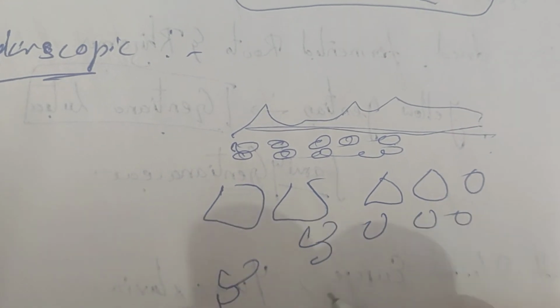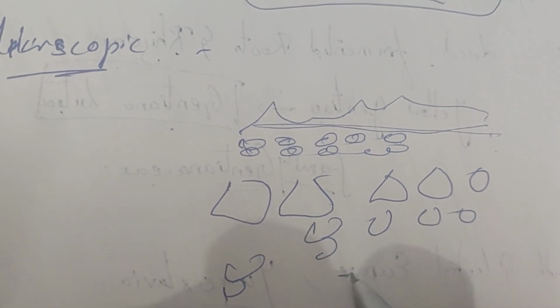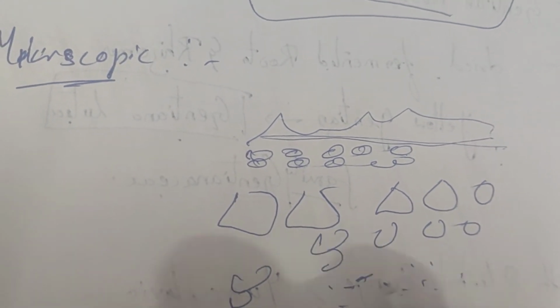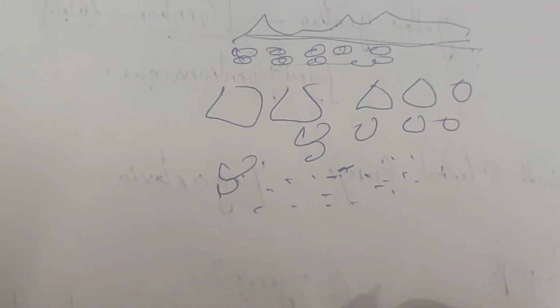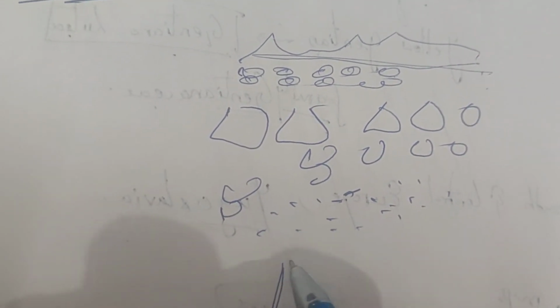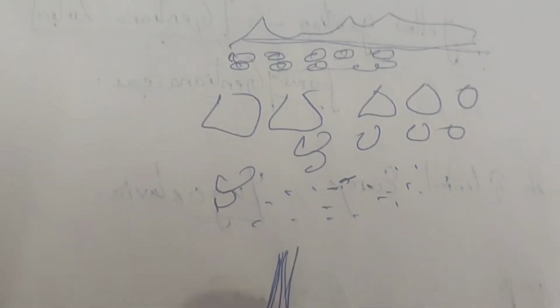Okay, you have the starch grains, and then you have the medullary rays. These medullary rays are present, right? Secondary phloem, cambium, vessels, wood patterns, all these things are present.